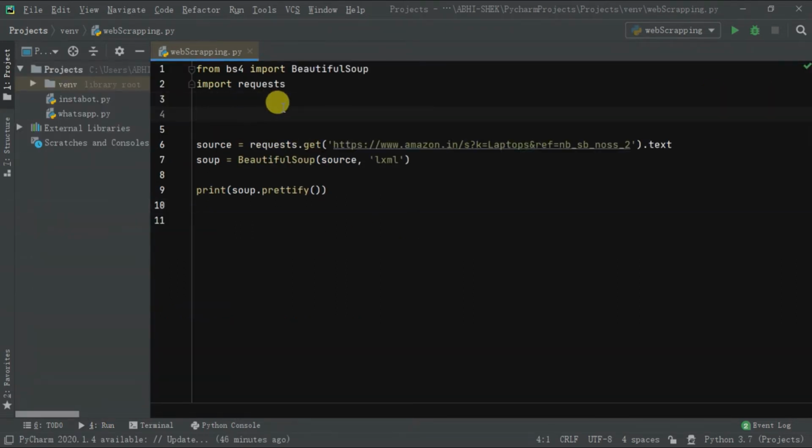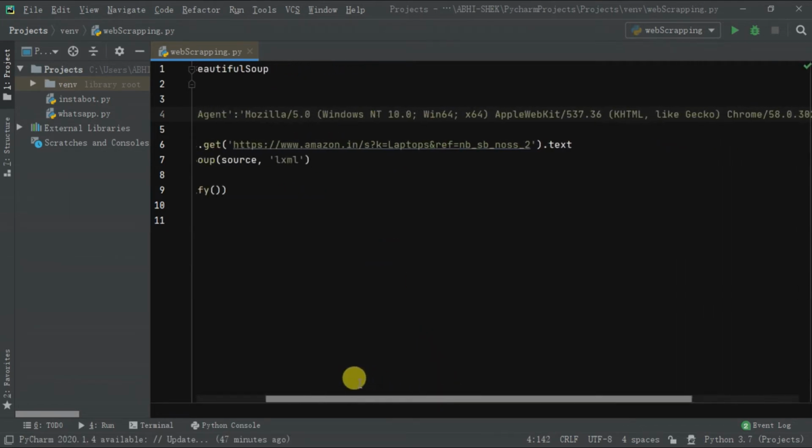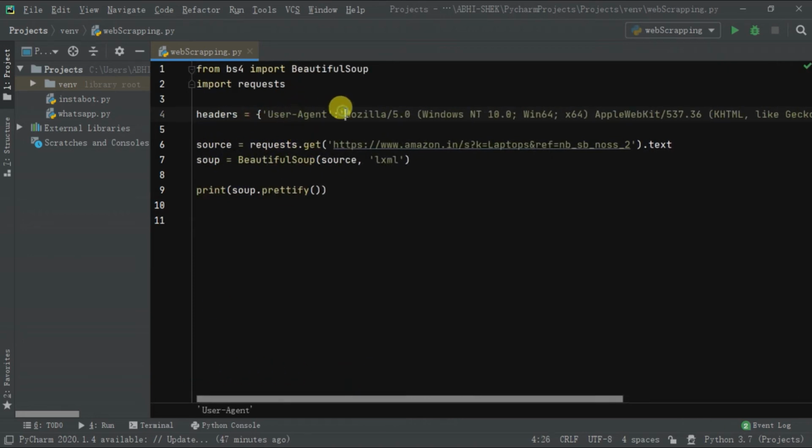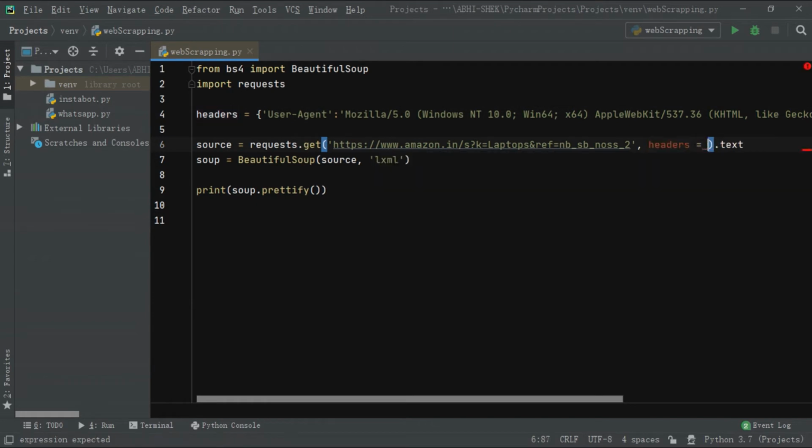And to bypass that security, we are going to use headers. Let's define our header. You don't actually need to understand each word of this line. In simple terms, headers pass information about the device along with the request so that the server thinks this request for Amazon website is from an application or a software and not from a bot. I have given this header in the description. Now let's pass this header with a request. And now if you run this program, you will get the required output.